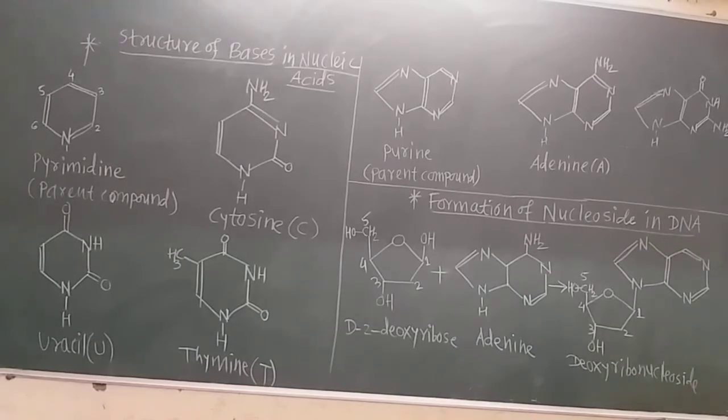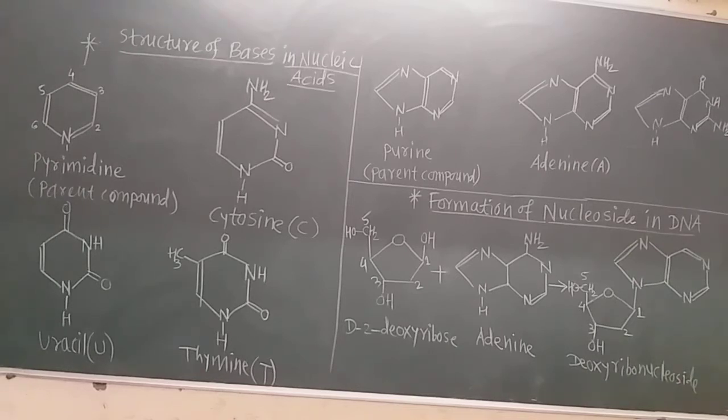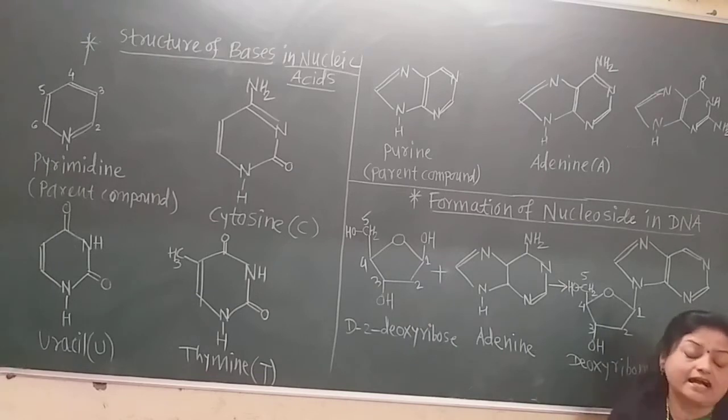And the sugar in DNA and RNA is the furanose, which is a 5-membered ring monosaccharide. Now in RNA, at the second carbon atom of this sugar unit there is the hydroxyl group.